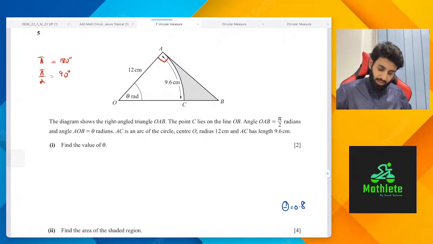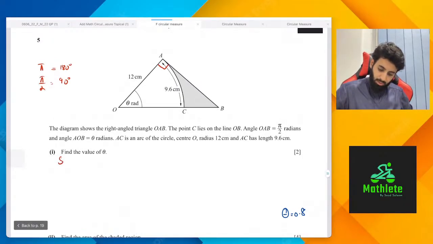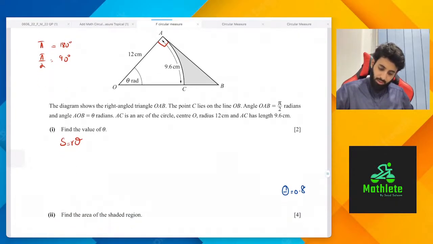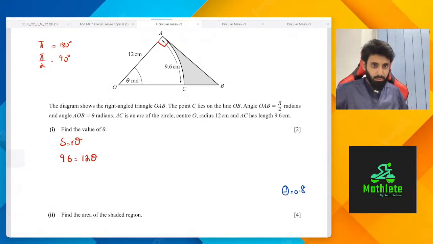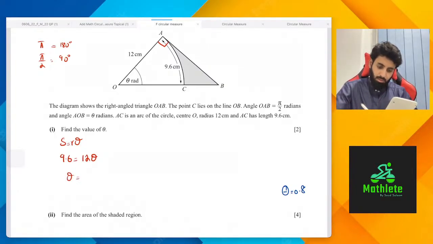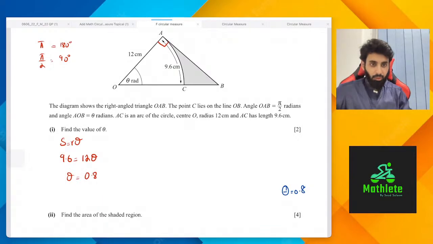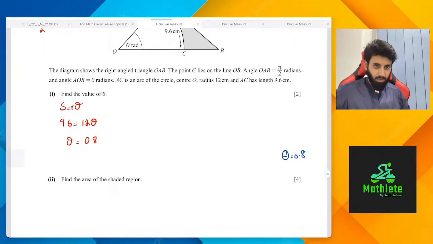Okay, so arc length and radius को connect करने का there's a formula which is S is equals to R theta. Remember, S is for arc length over here. Okay, so the arc length is 9.6, radius is 12, and what is theta? We don't know. Okay, so let's work out the value of theta. So theta is equals to what? Theta is equals to 9.6 divided by 12. So theta is equals to 0.8 radians. ठीक है, that's it. That's correct. Good job.